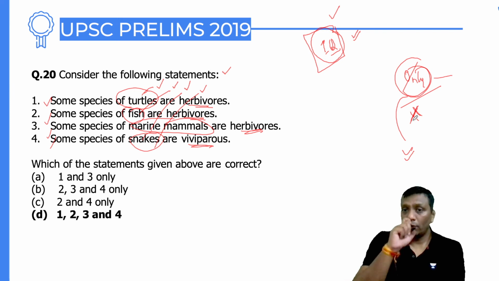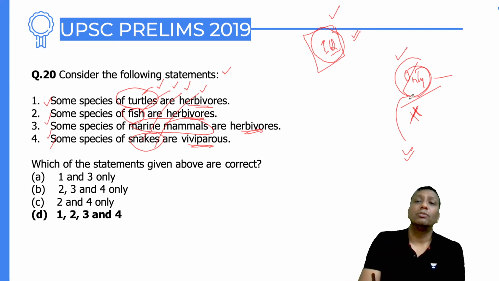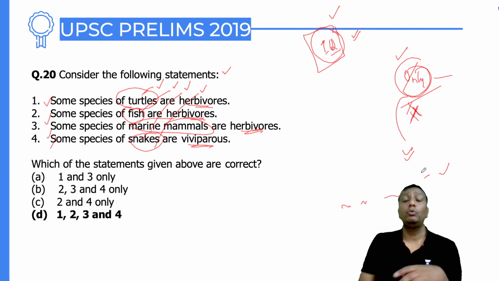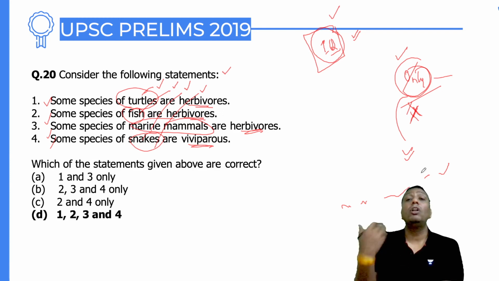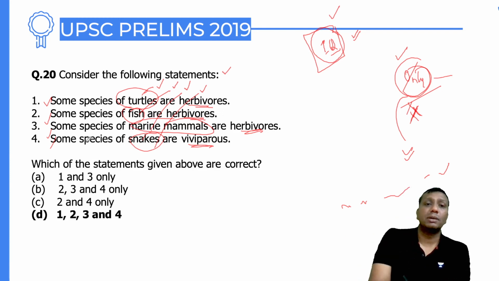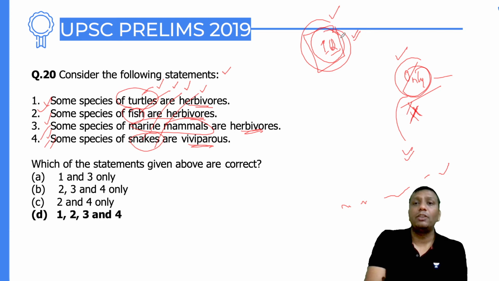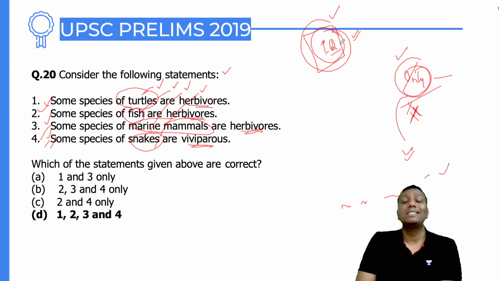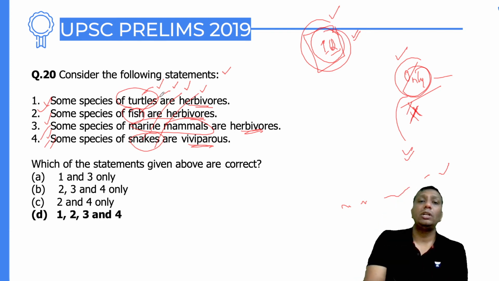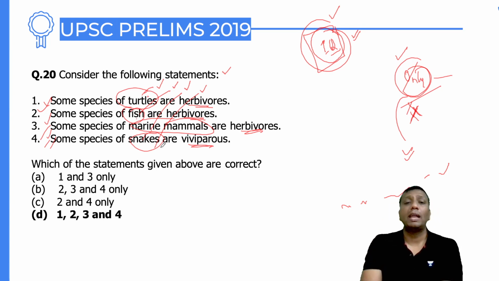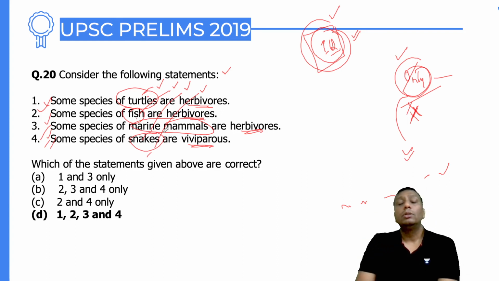If I use the statement, guys, Ravi Agrahari is the only best teacher, of course you would say no. Some people are literally doing better than Ravi Agrahari, so "some" always has a chance, and that's why "some" is always right on the basis of IQ. Can anybody listening tell me the names of all turtle species, a million types of fishes, thousands of types of marine mammals? You don't know, so how can you guess?